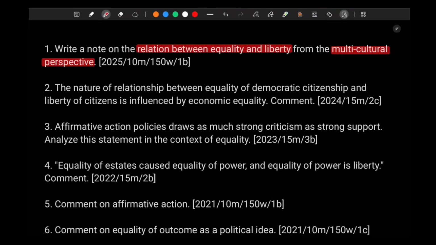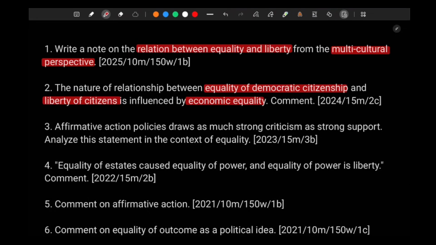Then, how is equality of democratic citizenship and liberty of citizens influenced by economic equality? How economic equality affects equality of democratic citizenship and liberty, right? How the economy influences liberty and equality, right?